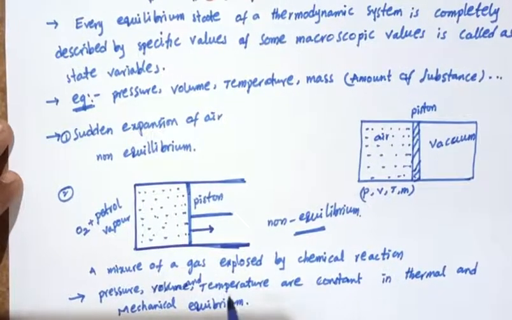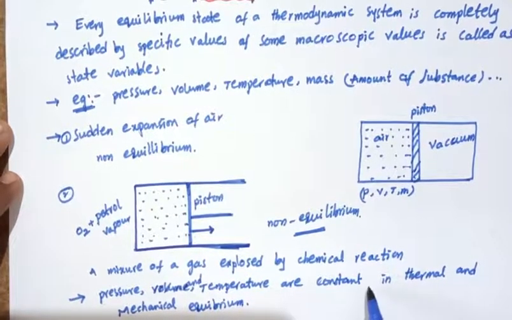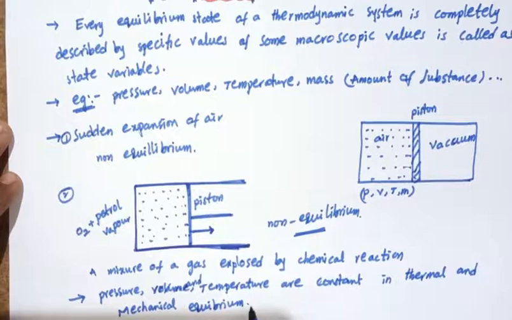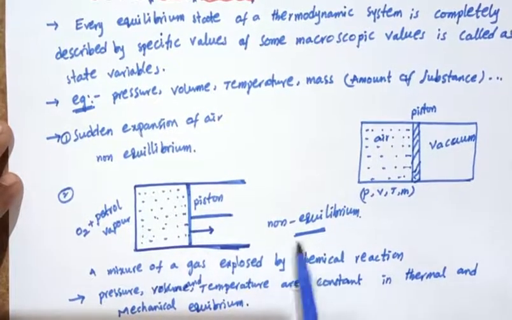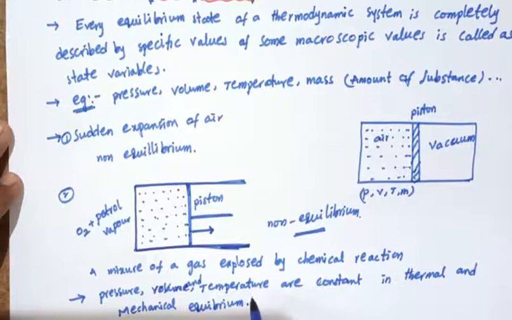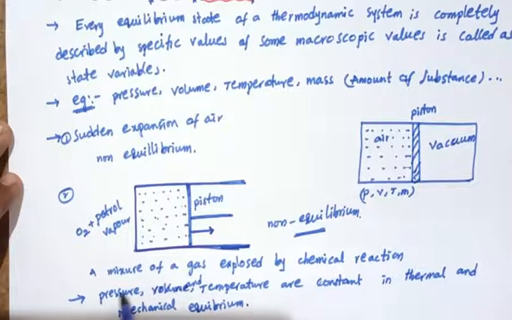In such an equilibrium, the thermodynamic state variables, pressure, temperature, mass and volume, are constant.